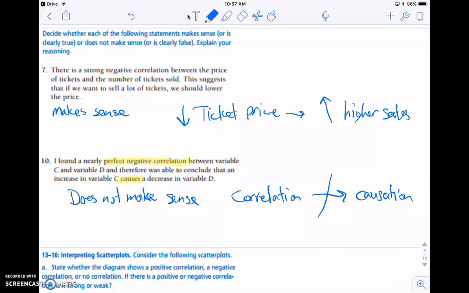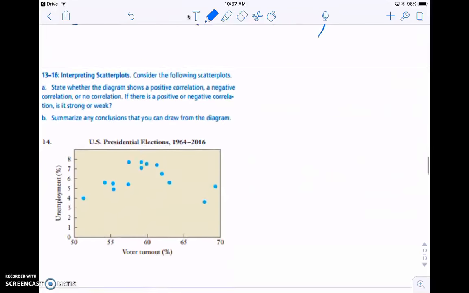Causation requires a lot of work, a lot of study. Just because two are even nearly perfectly correlated, there could be some underlying commonality amongst the two, but that doesn't necessarily mean there's causation.